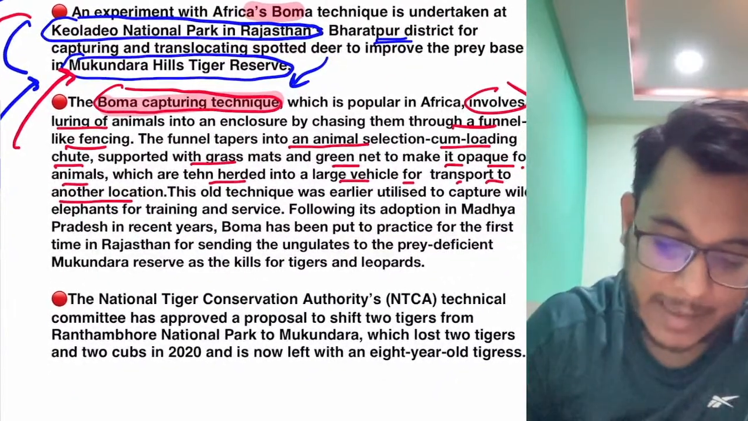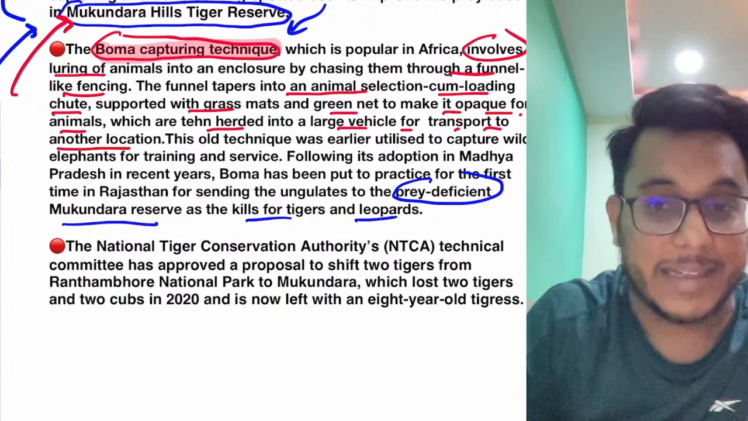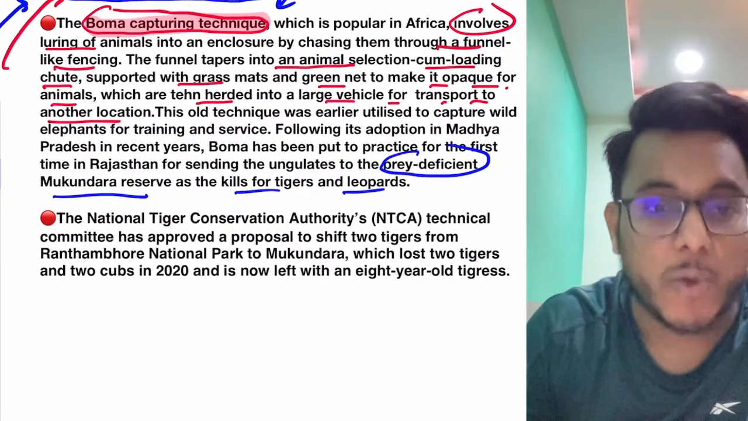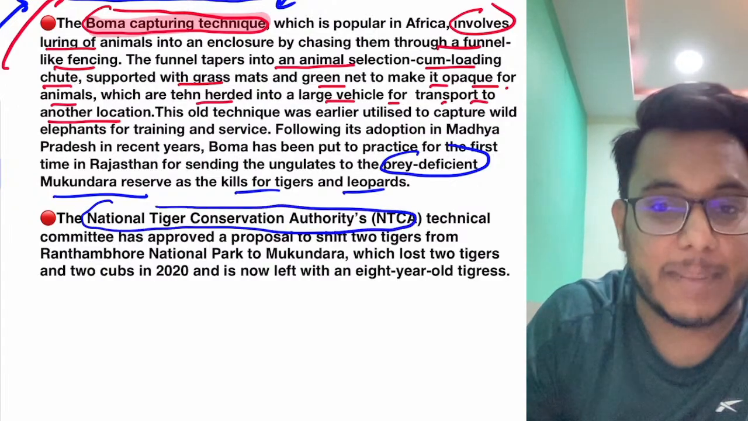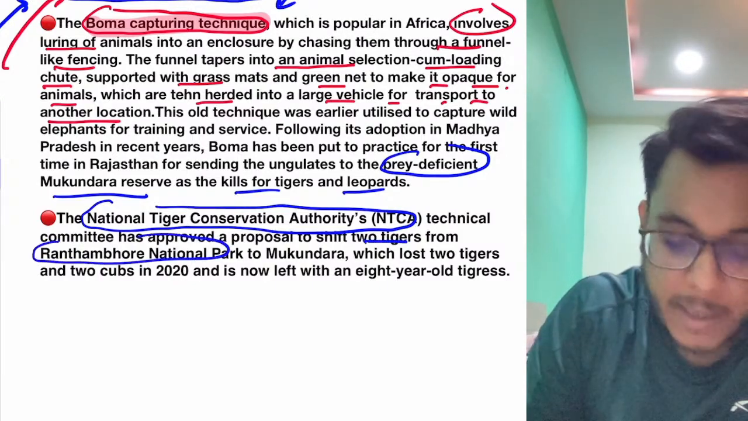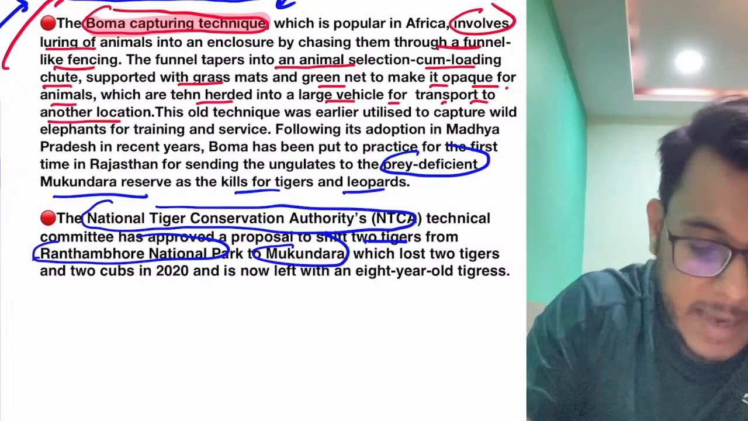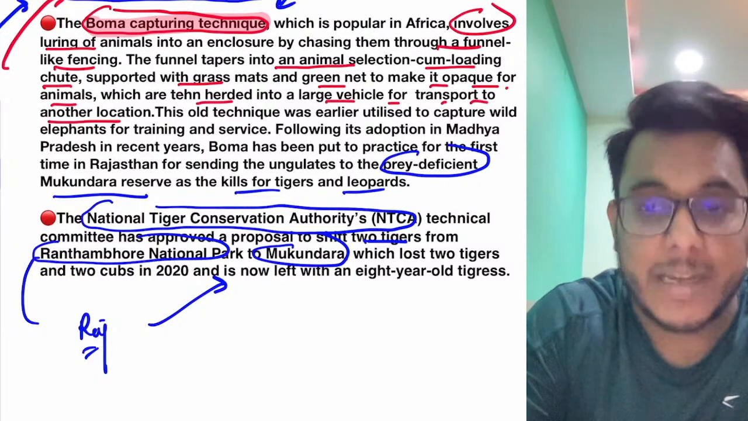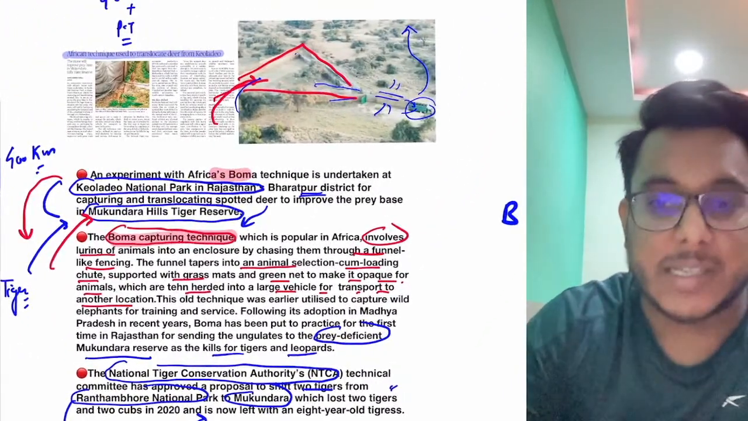Is it clear? So this is something that has happened. Why? I already told you that there is a prey deficiency in the Mukundra Hill Tiger Reserve, and the tigers and leopards need to feed on it. Guys, earlier the Mukundra Hill Tiger Reserve was also in the news for another reason. The National Tiger Conservation Authority's, NTCA's, technical committee has also approved that 2 tigers will be shifted from the Ranthambore National Park to the Mukundra. Clear? So 2 tigers from the Ranthambore National Park, which is also in Rajasthan, will also be transported to Mukundra, because recently 2 of the tigers were lost, they were killed. So this is something that has happened here.